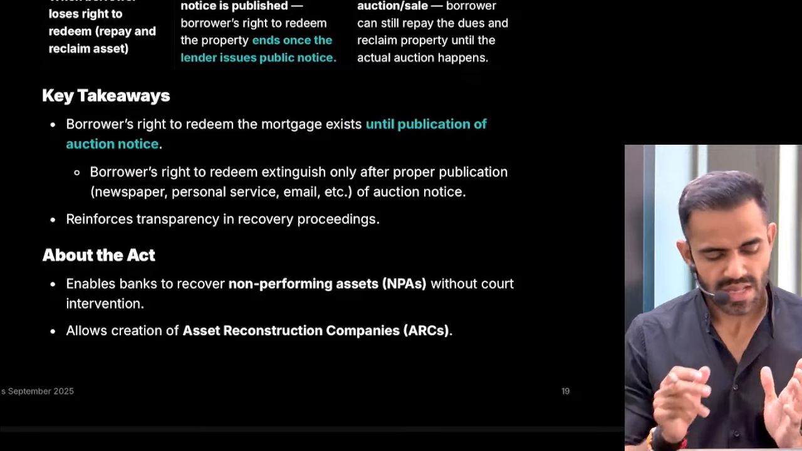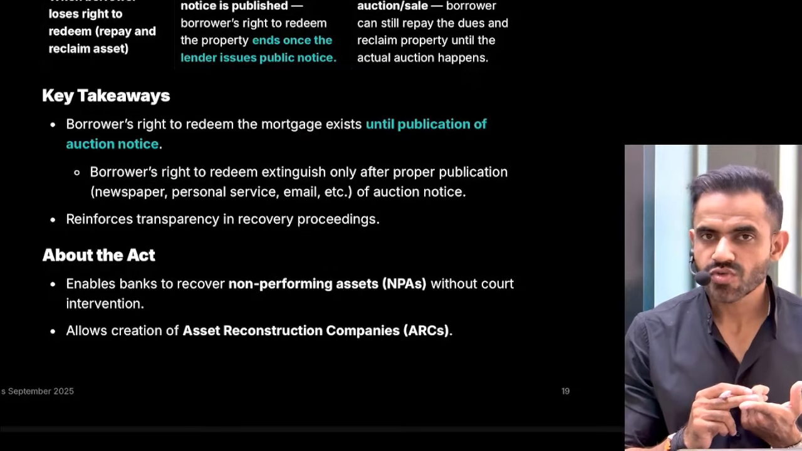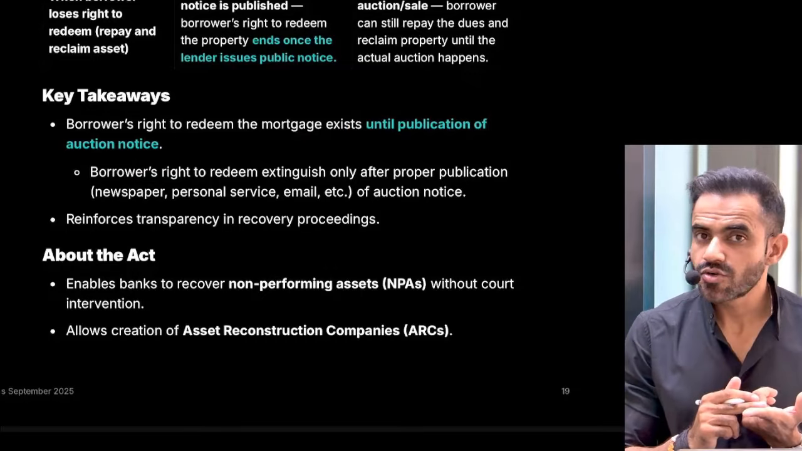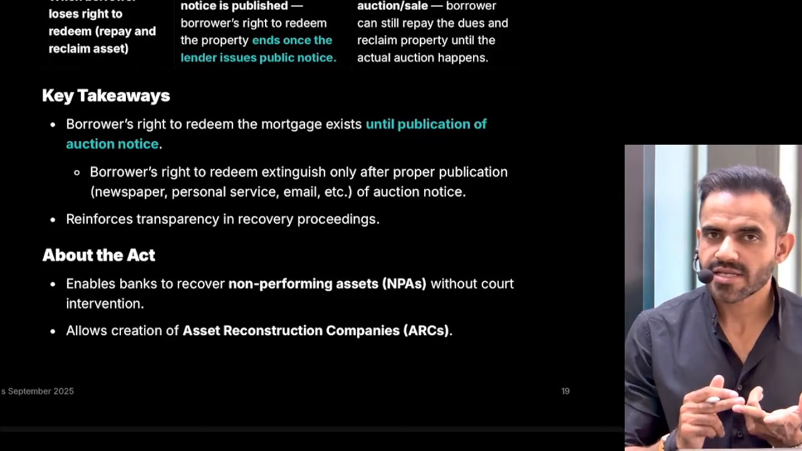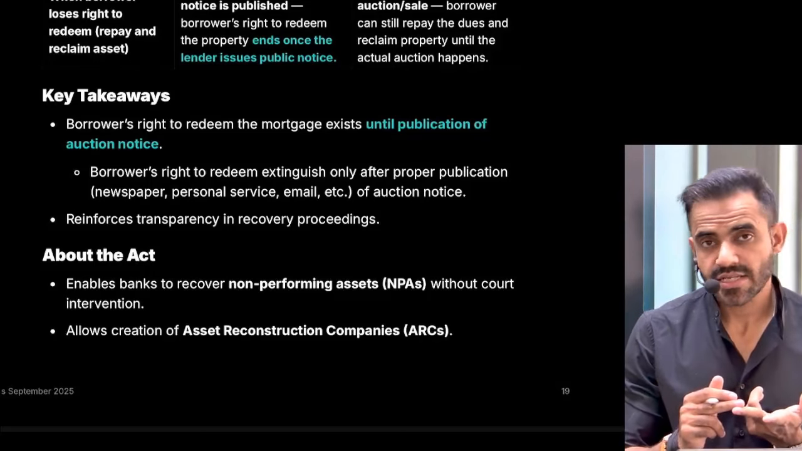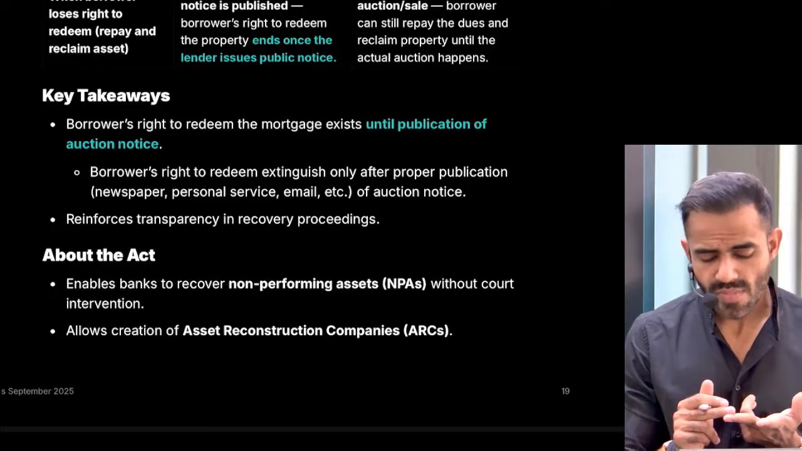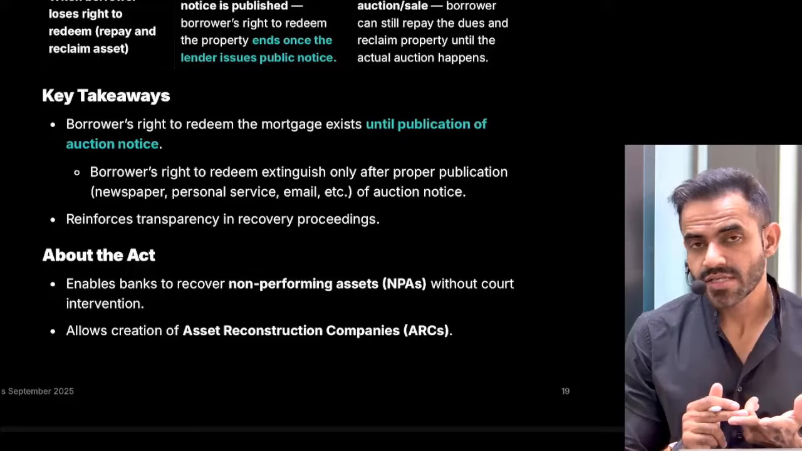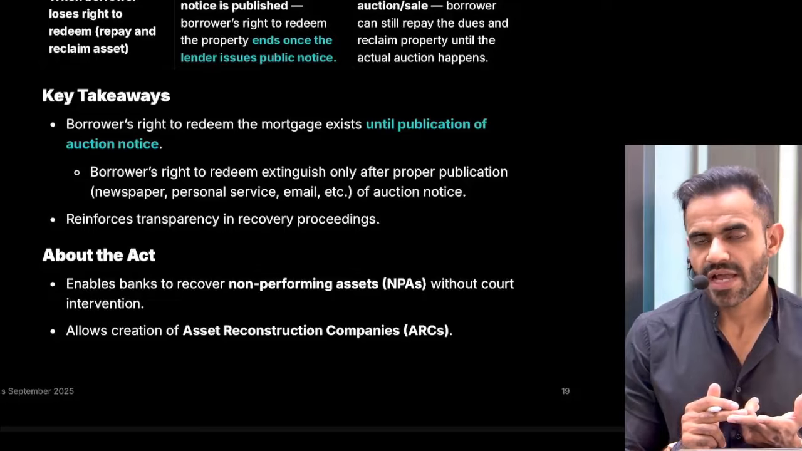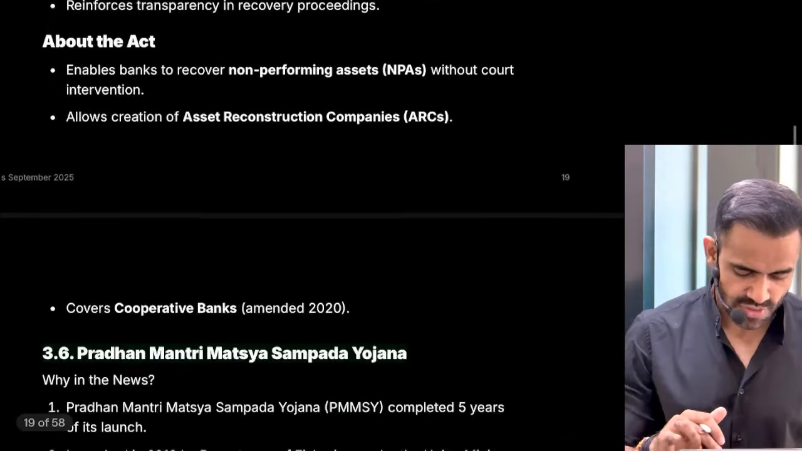Now let me simplify. I took a loan. I used my land as collateral. I did not pay the loan on time. The bank has announced an auction. Now I said that okay, I will pay you the amount back. Please give my property back. The court has clarified that once it is announced, that means the auction is published, then I cannot claim my property. Then the bank has the right to auction that property and recover the loan amount. That is the simple explanation for this.